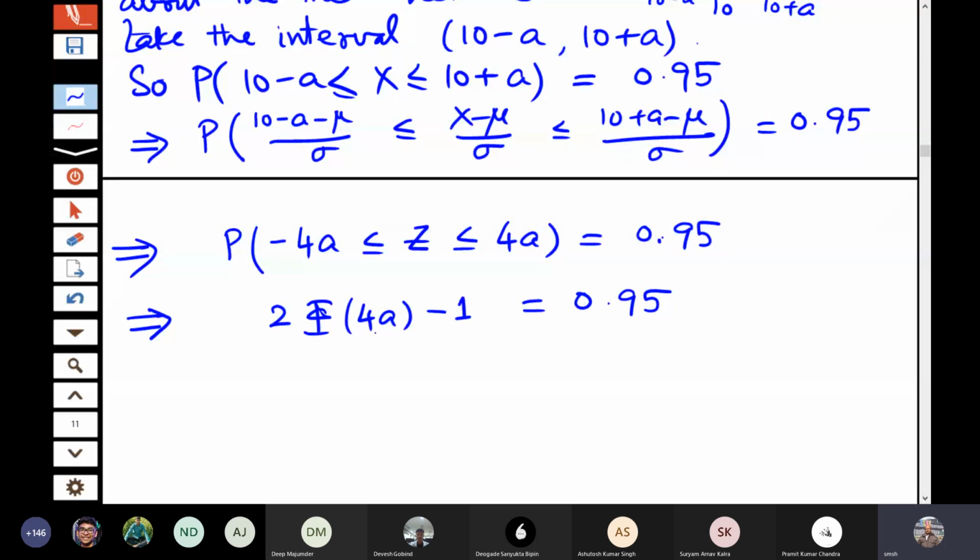So phi of 4a equals 0.975. Now see the tables of the normal distribution: what is the point up to which you get the probability 0.975? The table of the standard normal distribution gives this point as 1.96.